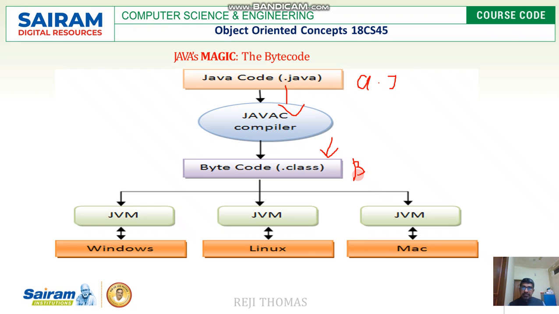Because this bytecode is machine independent. Once we get this bytecode, it can run on any machine, whether Windows, Linux or Mac, any platform, because it is platform independent. Every machine has an inbuilt Java virtual machine.